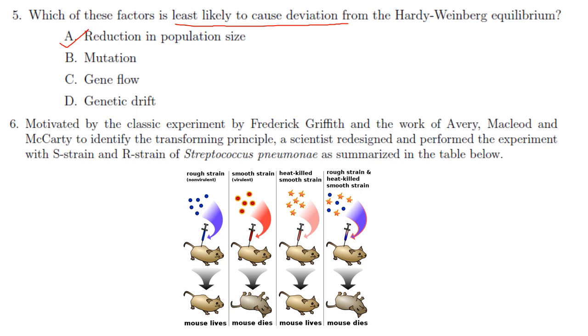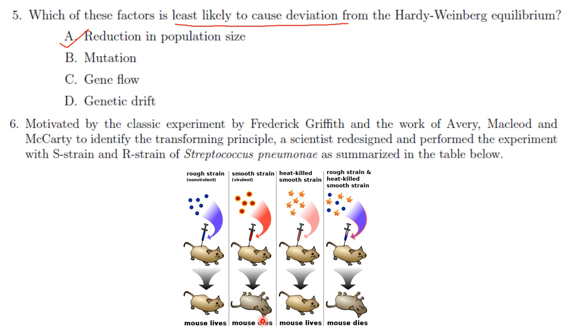So this is the Griffith experiment, just for your revision and easy answering of these questions. This is the rough strain, it is non-virulent. The mouse lives upon injection of the rough strain. The rough strain is R strain, the smooth strain is S strain, and the S strain is virulent and the mouse will die.